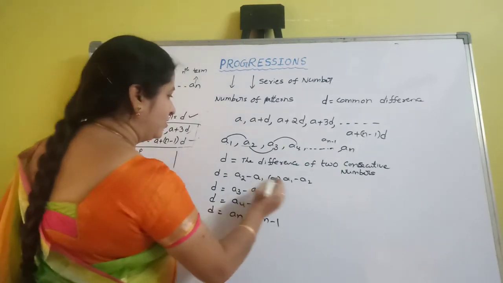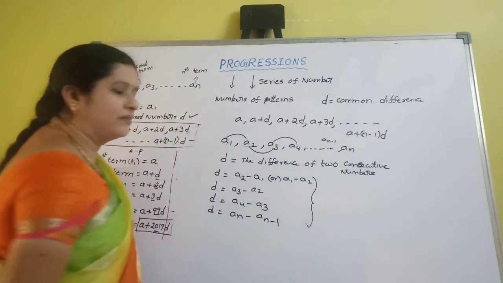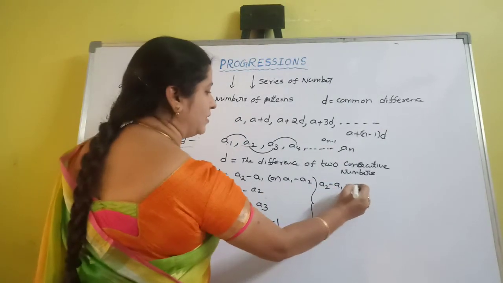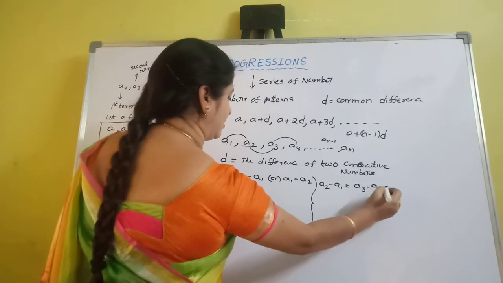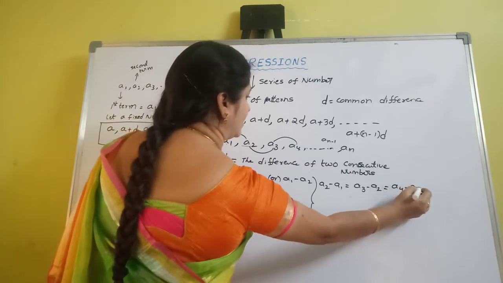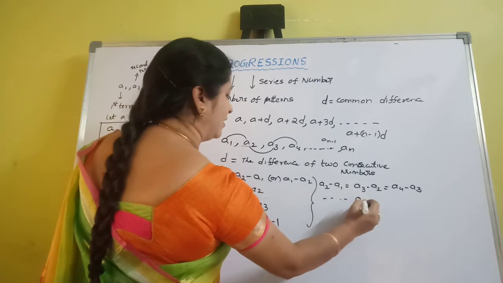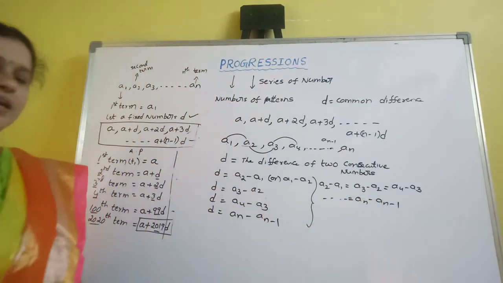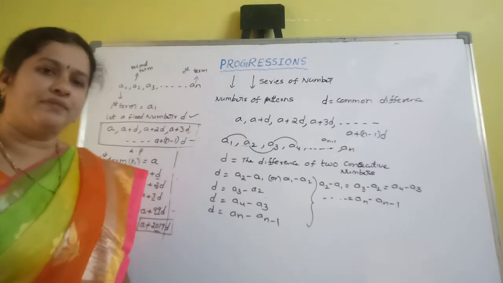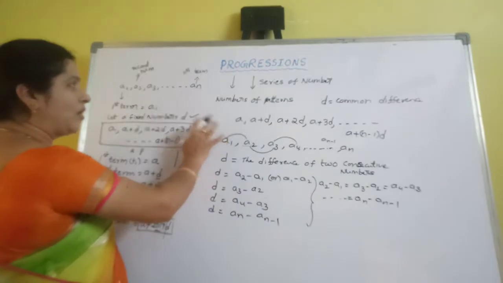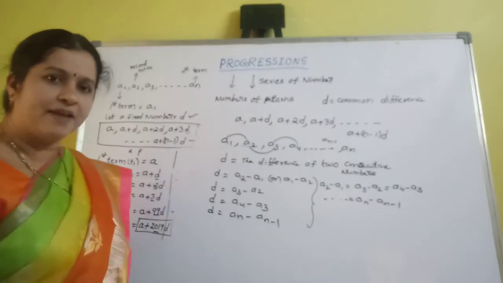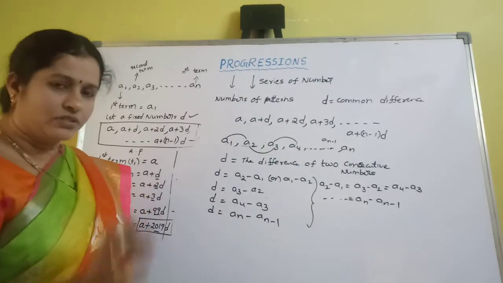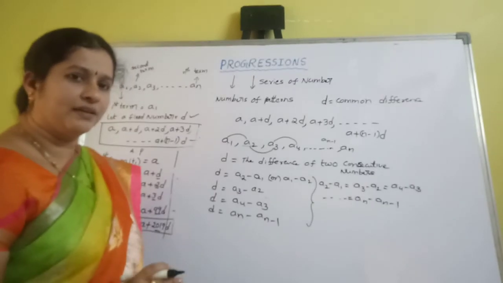So all are equal means the condition is A2 minus A1 equal to A3 minus A2 equal to A4 minus A3 equal to so on, AN minus AN minus 1. So this is the condition for AP. How can you say the series is in AP? Just find the common difference. If those are equal, the series is in AP.